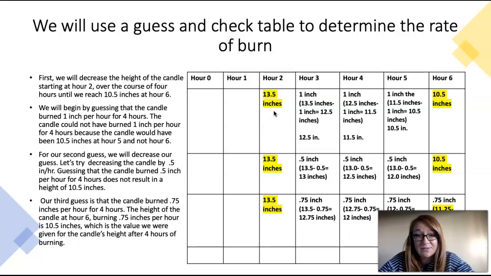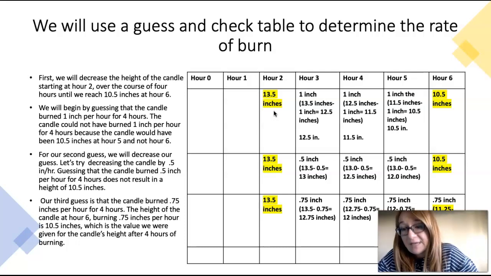So for our first guess, we're going to begin by guessing that the candle burned 1 inch per hour for 4 hours. If we start at hour 2, we do 13.5 inches minus 1 inch. That gives us 12.5 inches at hour 3, 11.5 inches at hour 4, and 10.5 inches at hour 5. The candle could not have burned 1 inch per hour for 4 hours because the candle would have been 10.5 inches at hour 5 and not hour 6. That is too fast of a rate of burn, so we know that 1 inch is not the correct rate of burn.